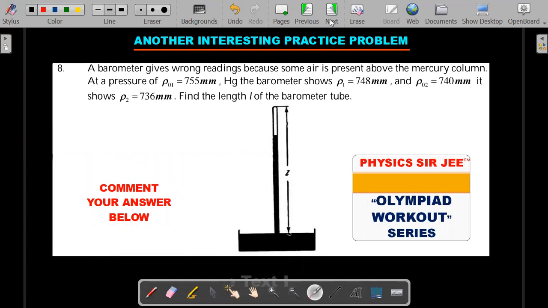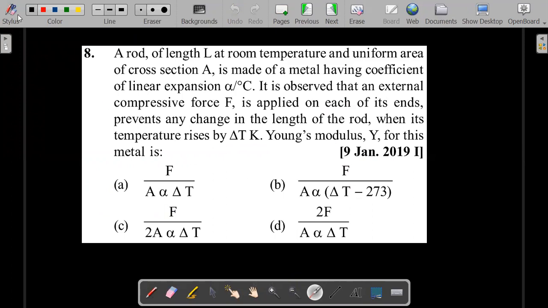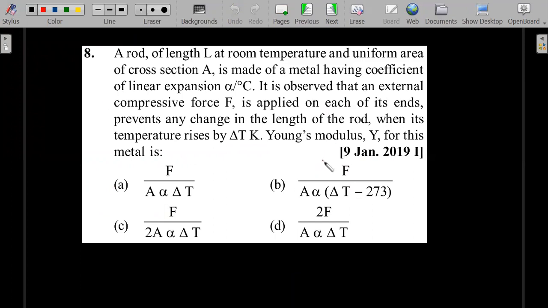Okay, so let's move forward. Now we are into thermal stress type of problems, and you would see quite often JEE is going to repeat this particular concept. So, very important concept of thermal stress.